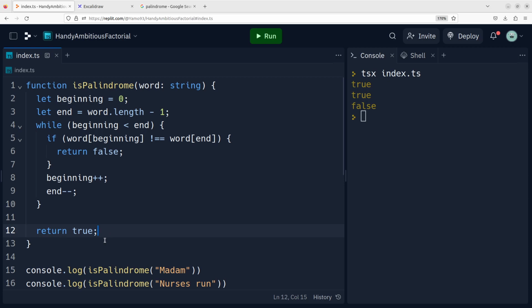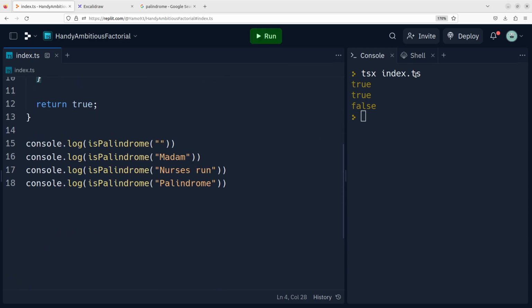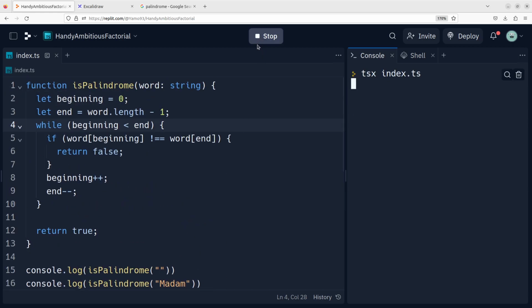And it's actually a palindrome. I want to check the empty string case. So what happens if it's an empty string? I think that maybe we need the if statement I added before, but let's try this out. So now we have 4 test cases. Maybe I should clear the console and run this again.